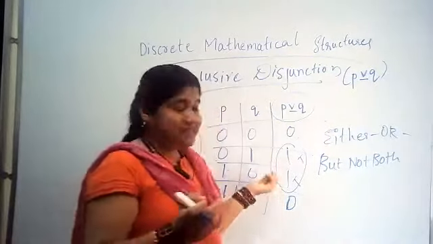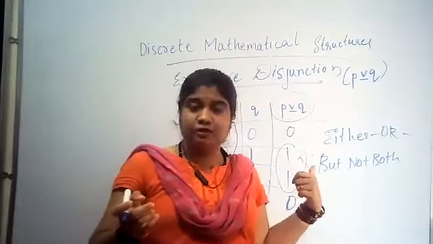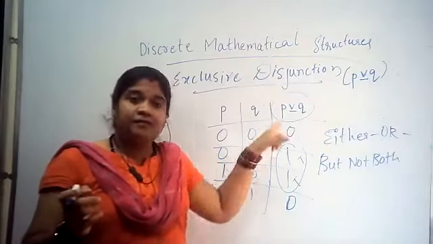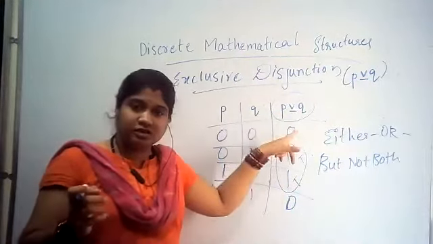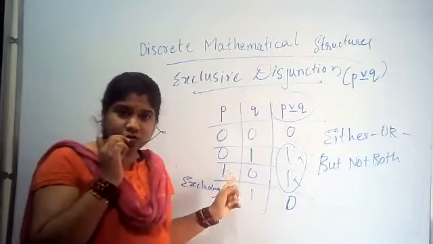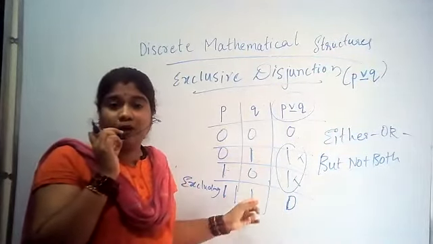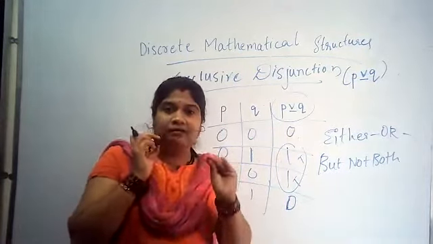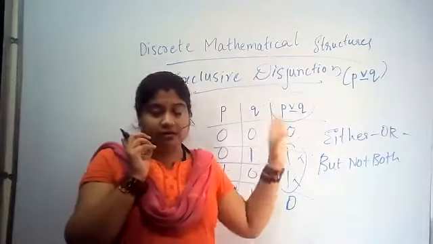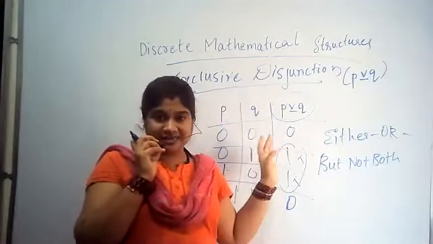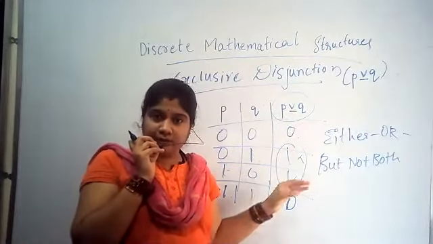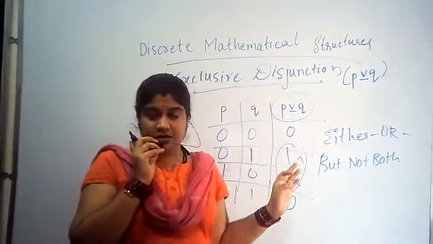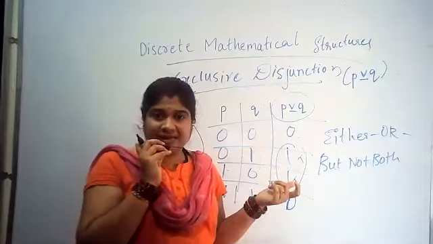Second point, we studied exclusive disjunction. It is similar to the disjunction, but here the exclusive disjunction P exclusive disjunction Q will be true when either P is true or Q is true, but not both at the same time. If both are 1, it will not be true. That is the slight difference between the OR gate or disjunction and exclusive disjunction. I think everybody has come to know what is called exclusive disjunction and disjunction. This example I will be discussing in the next class.